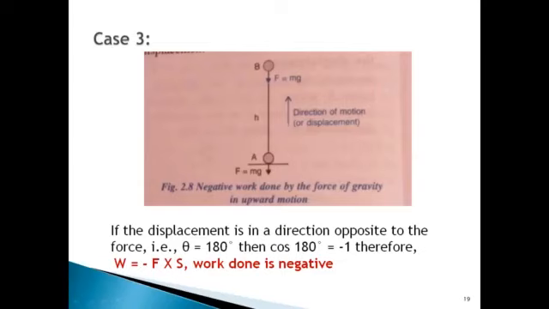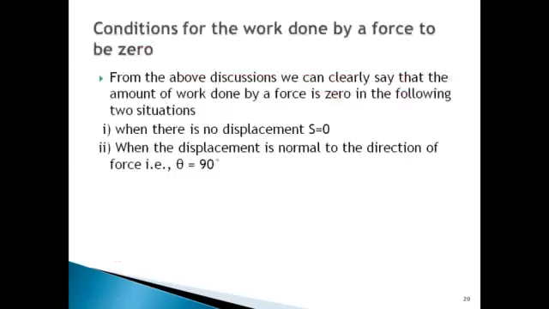Force and displacement are in opposite directions, so the angle between them would be 180 degrees. So cos 180 degrees would be -1. Hence, if we substitute this in W = F S cos theta, we get W = -F S. Okay, so in this case, we can say that the work done is negative.